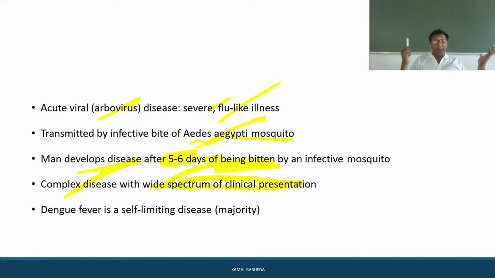It is a wide spectrum disease with different types of clinical presentation. The person may have abdominal pain, fever, and rashes on the body, and you can observe petechiae and even bleeding manifestations. In severe cases you can observe orbital bleeding, internal bleeding, or arachnoid hemorrhages. So this disease has different types of clinical presentations.